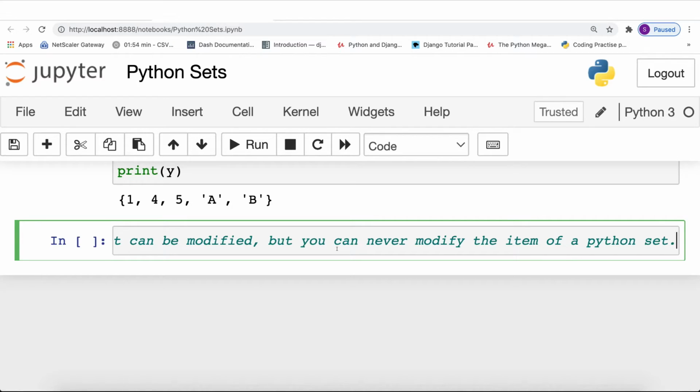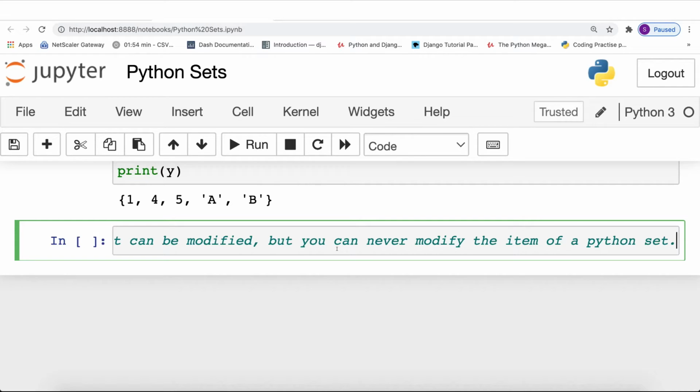So which means that if you are a developer and you have a requirement where you don't want any modifications in the item, then you can always go for a Python set. But on the contrary, if you remember, in a Python list, you can make any sort of modifications in your items, right? The items which are stored in a Python list can be modified. For example, you can change the type of the item, you can change the content of the item, you can do multiplications, additions to an integer, you can do concatenation. I mean, all sorts of operations you can perform on the items stored in a Python list. But in the case of a Python set, you cannot modify the item, but you can modify the Python set itself.